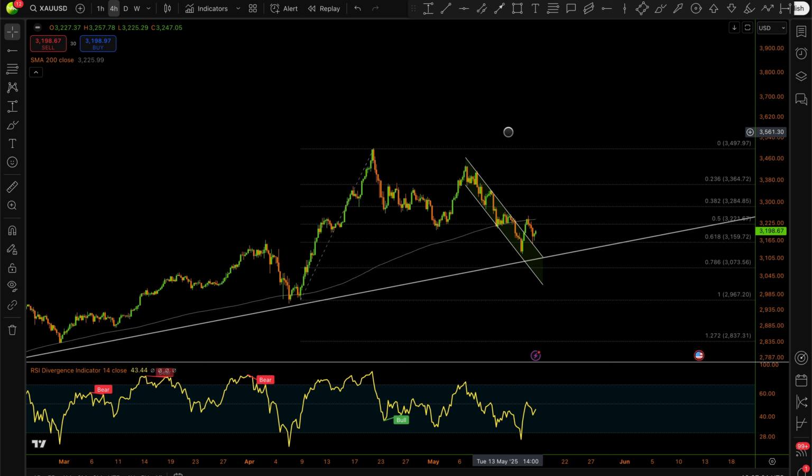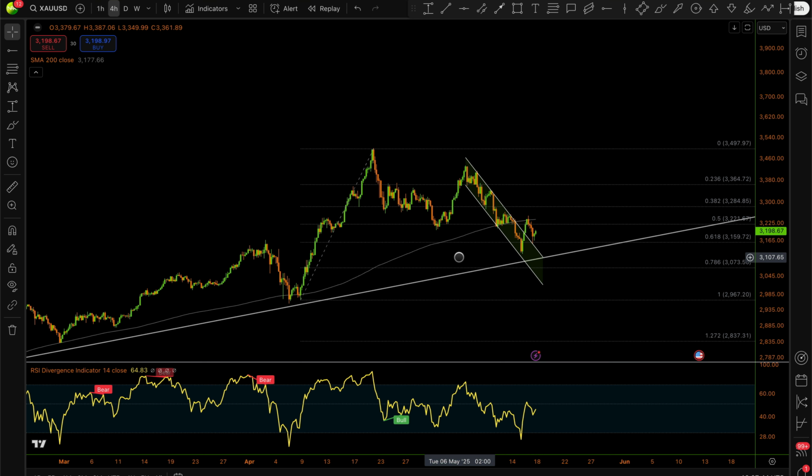So we expect the tension to continue. Right now we have a reduced interest in safe haven assets, which is why we see gold and Bitcoin being stuck for a while. But I think that's not going to last for long. We're going to see the market stats coming back, risky assets going to be shown away, and safe haven assets going to be back in business.